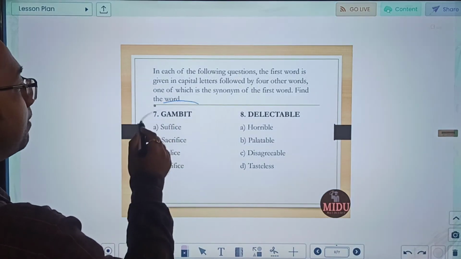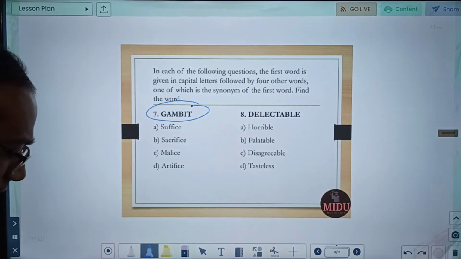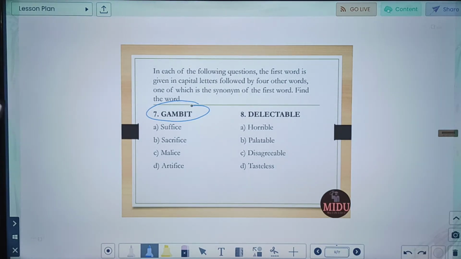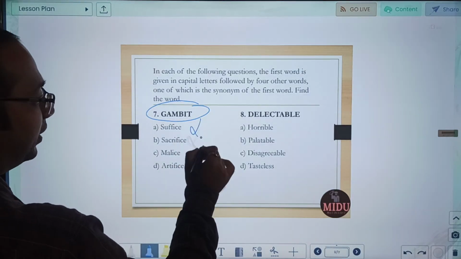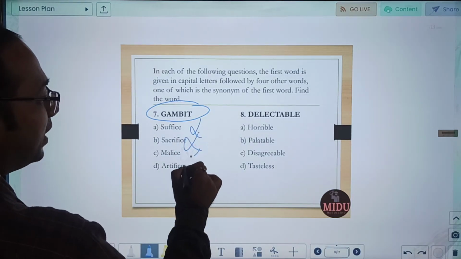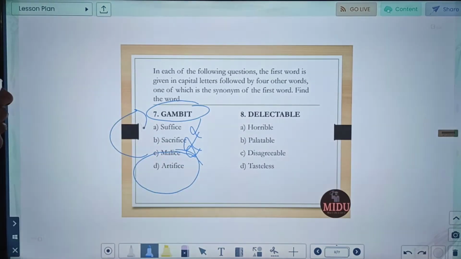Gambit. So the meaning of gambit is an act performed to gain advantage. So you are performing something to gain advantage, especially at the outset of a situation. Okay. And see, suffice means something which is sufficient. Sacrifice, you know. Malice is another word. Artifice by dictionary means the same as gambit. Next, delectable.